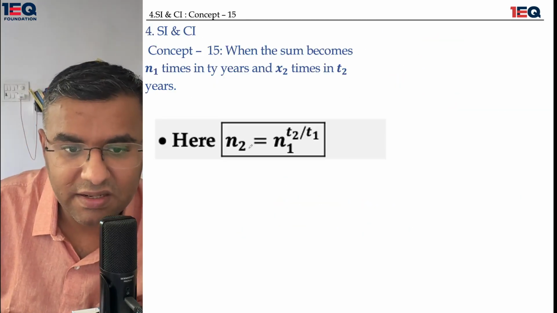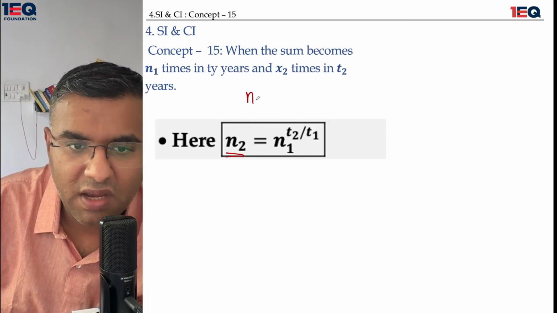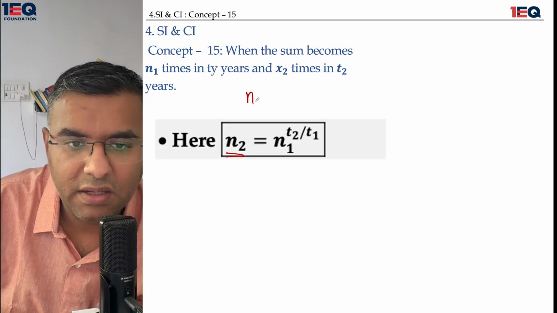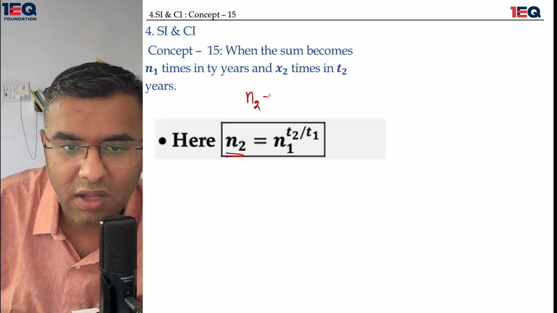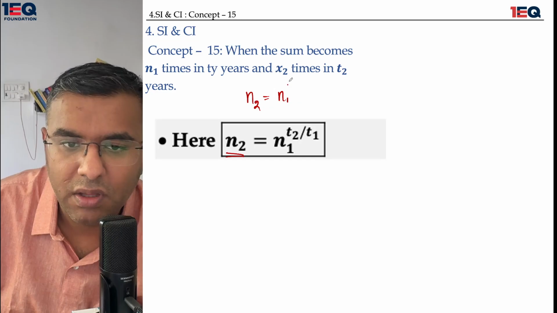So this is a little interesting. When we have to find out that the future sum has changed, what we have to do is give the present sum a treatment of T2 upon T1.